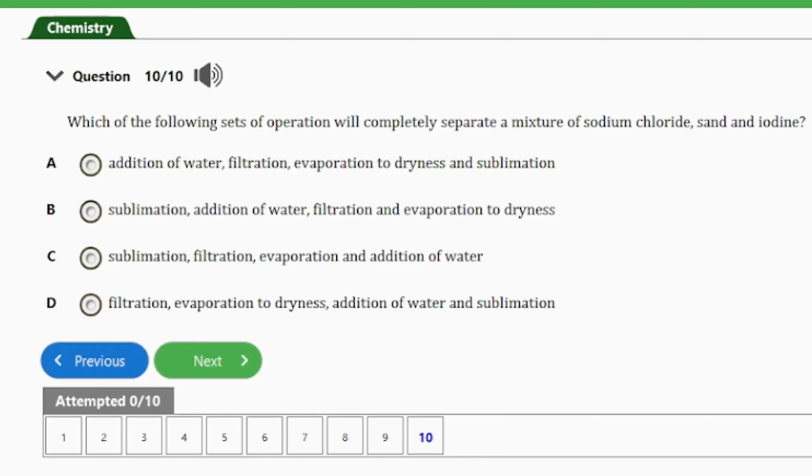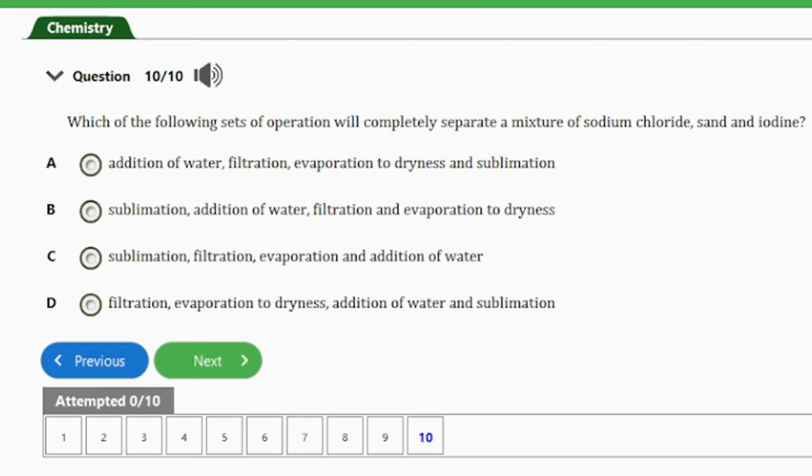It says which of the following sets of operation will completely separate a mixture of sodium chloride, sand and iodine? We have options A. Addition of water, filtration, evaporation to dryness and sublimation, B. Sublimation, addition of water, filtration and evaporation to dryness. C. Sublimation, filtration, evaporation and addition of water. D. Filtration, evaporation to dryness, addition of water and sublimation.